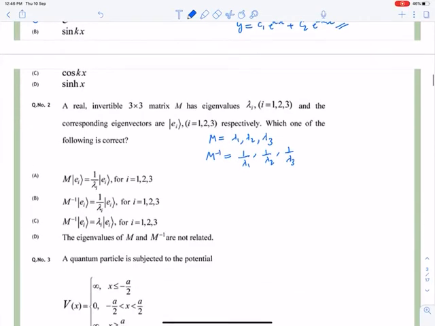So the eigenvalue also becomes inverse. So our question number 2 answer is B.